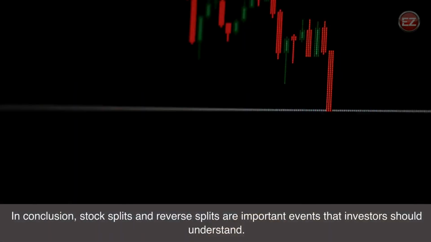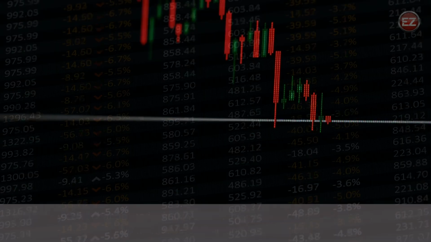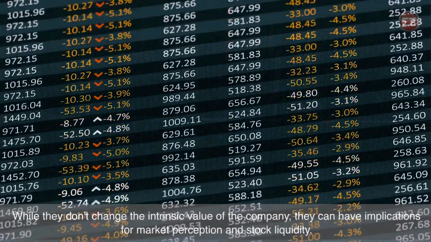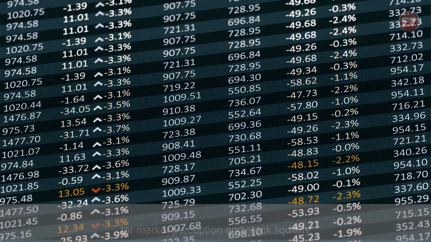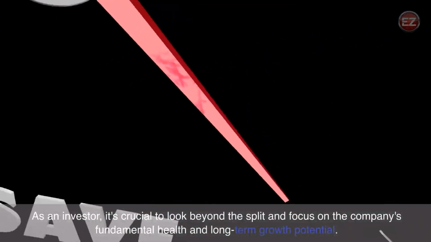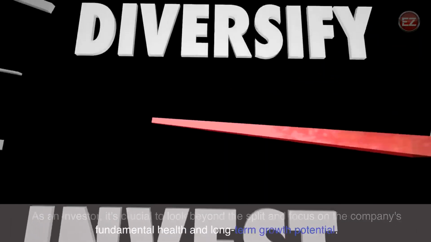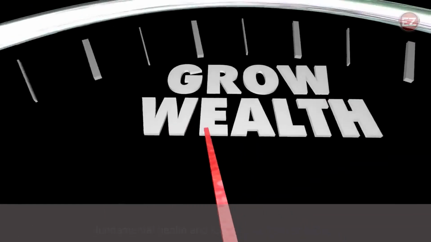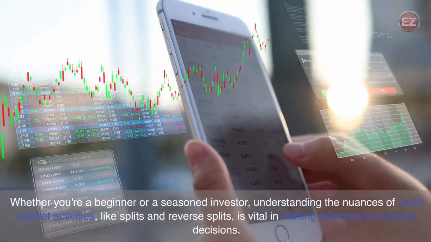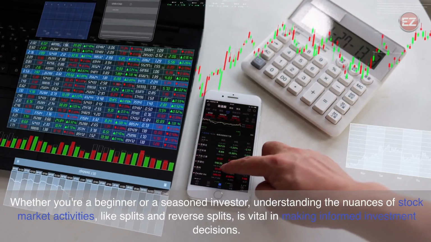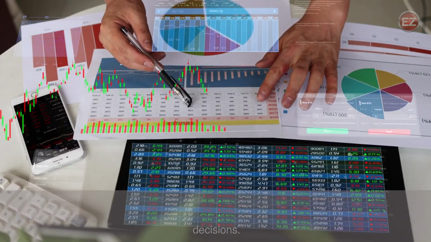In conclusion, stock splits and reverse splits are important events that investors should understand. While they don't change the intrinsic value of the company, they can have implications for market perception and stock liquidity. As an investor, it's crucial to look beyond the split and focus on the company's fundamental health and long-term growth potential. Whether you're a beginner or a seasoned investor, understanding the nuances of stock market activities like splits and reverse splits is vital in making informed investment decisions.